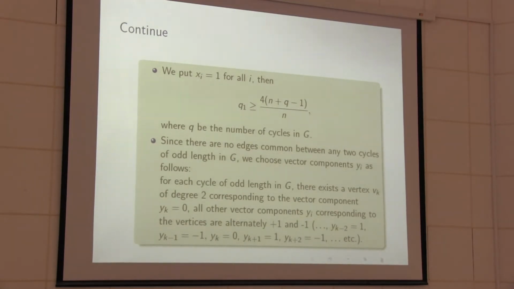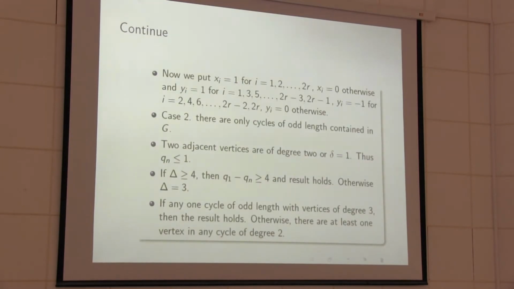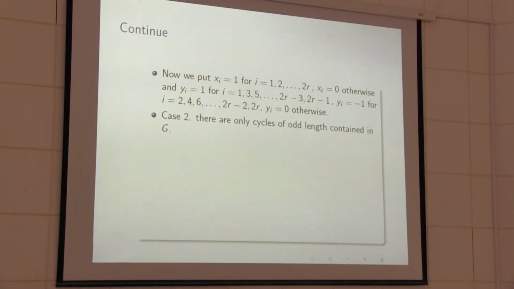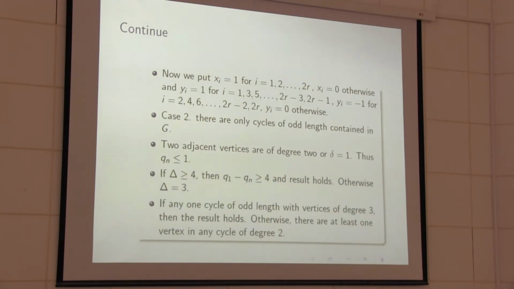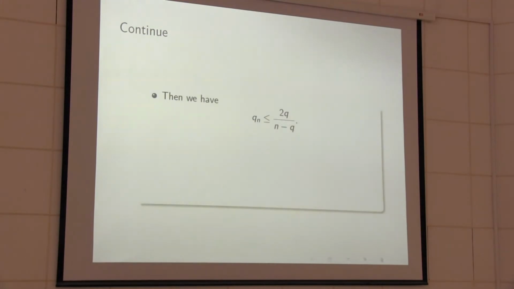So this component is 0 and all other components are alternately plus 1 or minus 1. Then if you put these values in the Rayleigh theorem, you can find Qn is less than or equal to this. Here Q is the number of cycles in the graph.